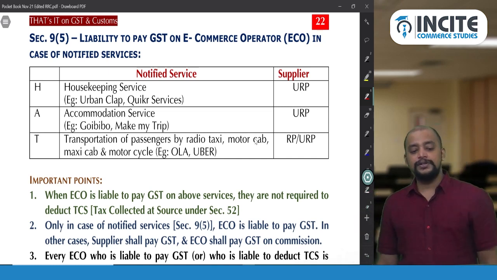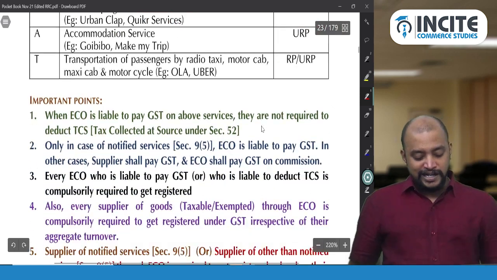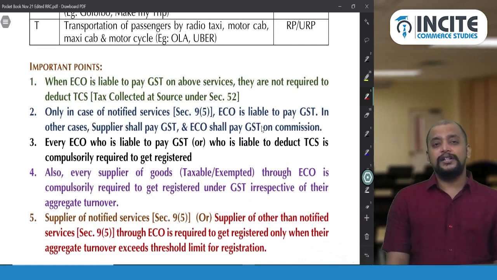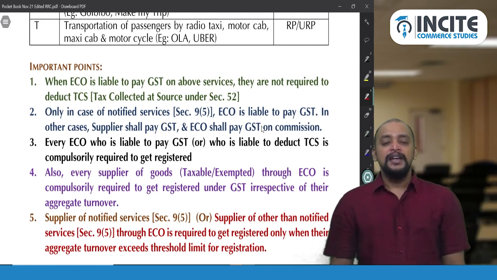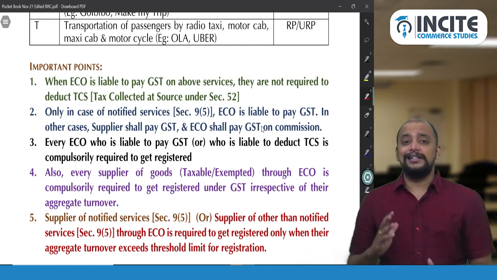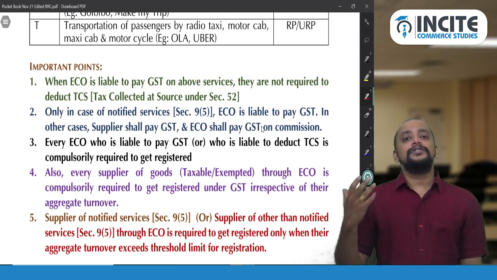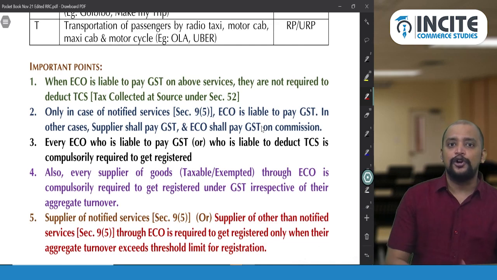And fine, no issues. And important points: when the e-commerce operator is liable to pay GST on the above services, they are not required to deduct TCS. So first of all, there is a concept of tax deducted at source, the tax collected at source in GST. So the TCS concept is applicable for an e-commerce operator.